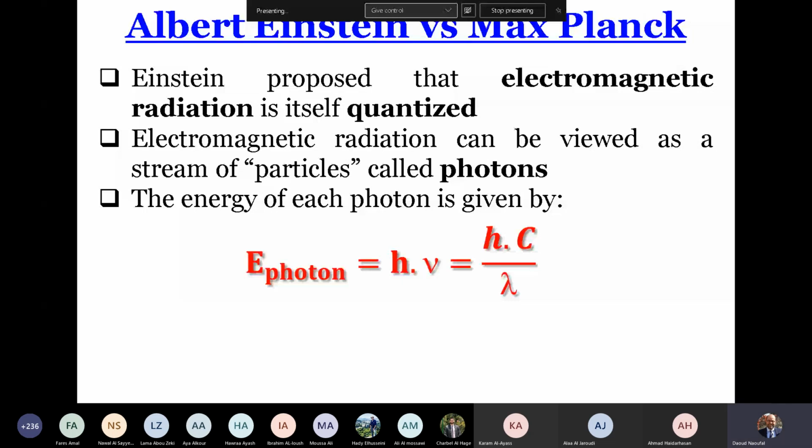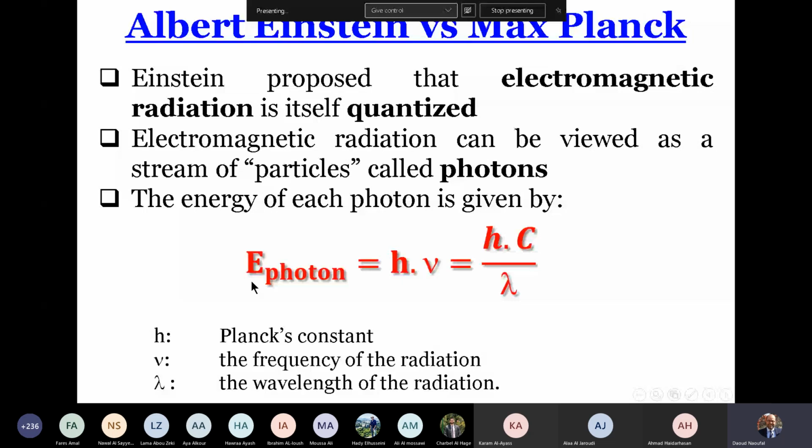And the energy of the photon is equal to h nu equal to hc over lambda. So E is the energy of the photon, h is the Planck constant, nu is the frequency of the radiation, and lambda is the wavelength. I know that you did not get the real difference between Einstein and Planck.